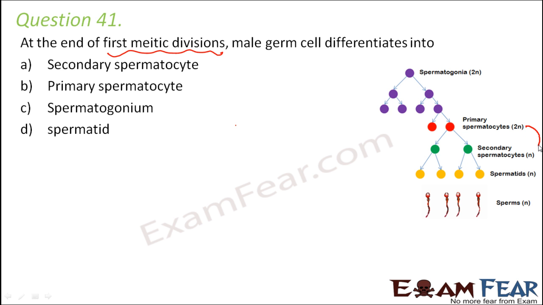After the first such conversion happens at this stage, primary spermatocytes, which were diploid, give rise to secondary spermatocytes, which are haploid. So that means at the end of first meiotic division, the male germ cell differentiates into, obviously, secondary spermatocytes, which would be the right option.